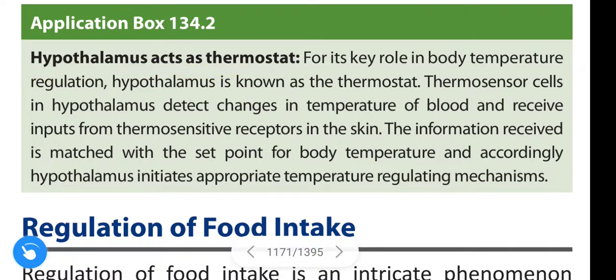The hypothalamus acts as a thermostat for its key role in body temperature regulation. Thermosensor cells in the hypothalamus detect the change in temperature of blood and receive inputs from thermosensitive receptors in the skin. The information received is matched with the set point for body temperature, and accordingly the hypothalamus initiates the appropriate temperature regulating mechanism.